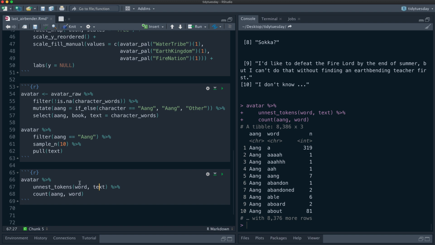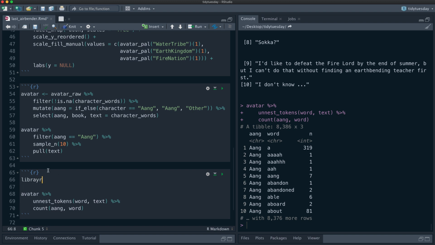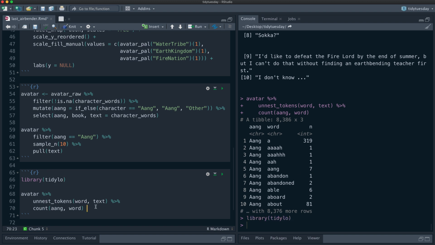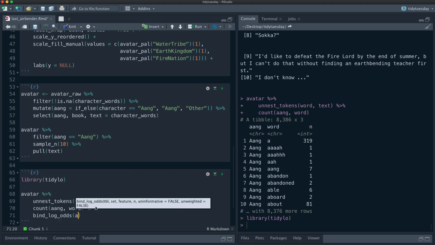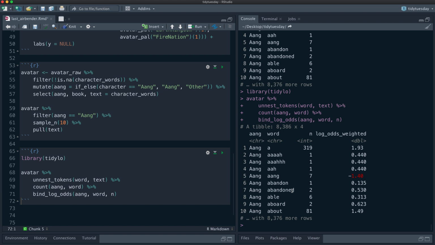Then let's load a package called tidylo. Tidylo is a package for weighted log odds using tidy data principles. We can use a function called bind_log_odds. First we say the set, then the feature, and then the counts like this, and it will compute the weighted log odds. You can look in the documentation for more details about the kinds of weightings that are available there.